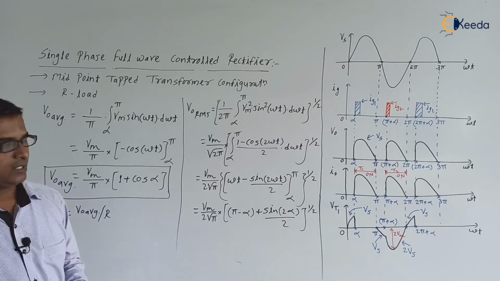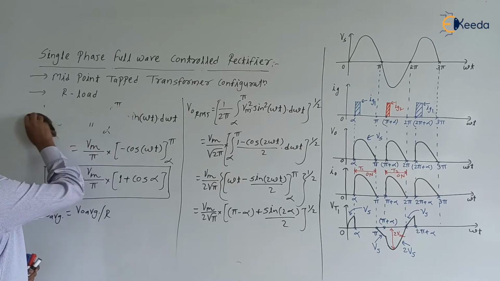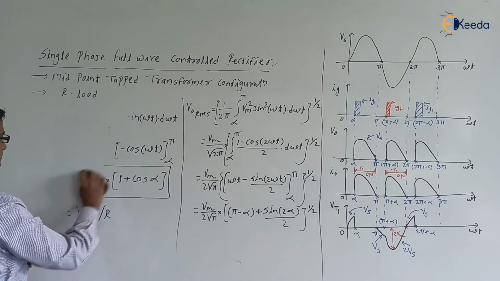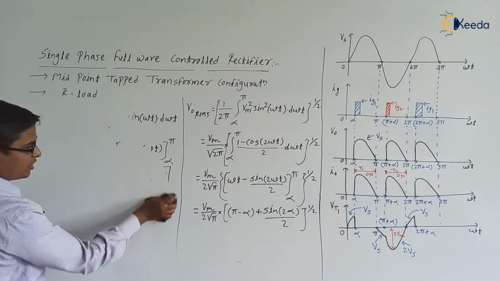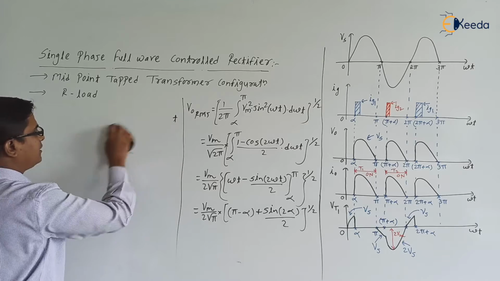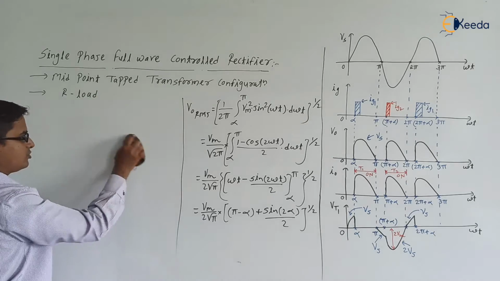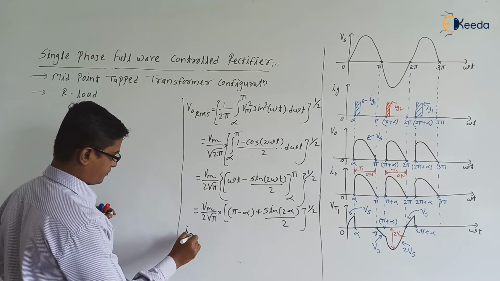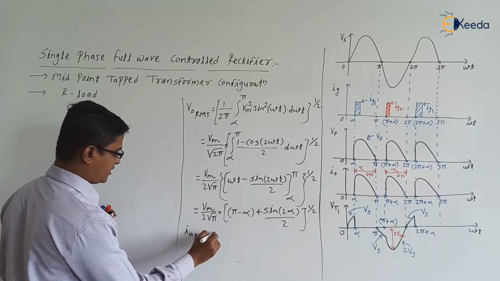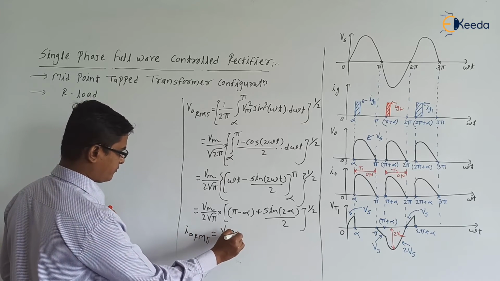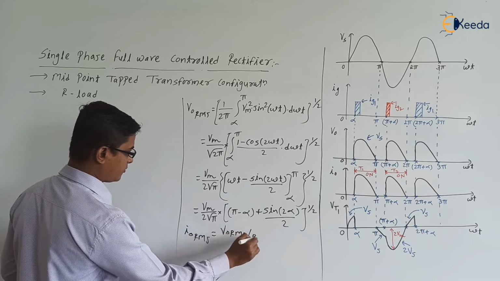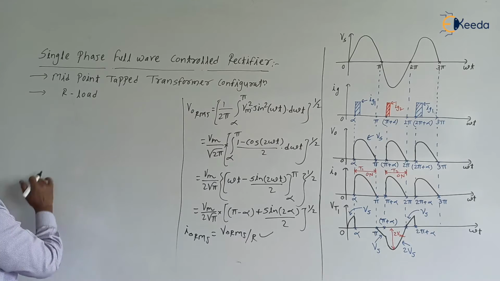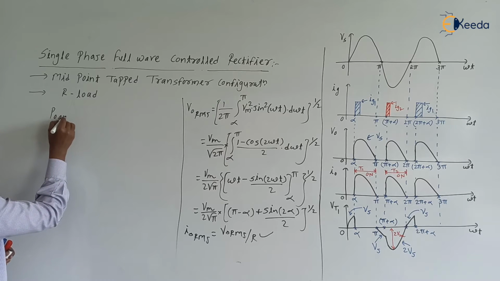Next, I0 RMS is V0 RMS divided by R. Next, now load power P0 average.